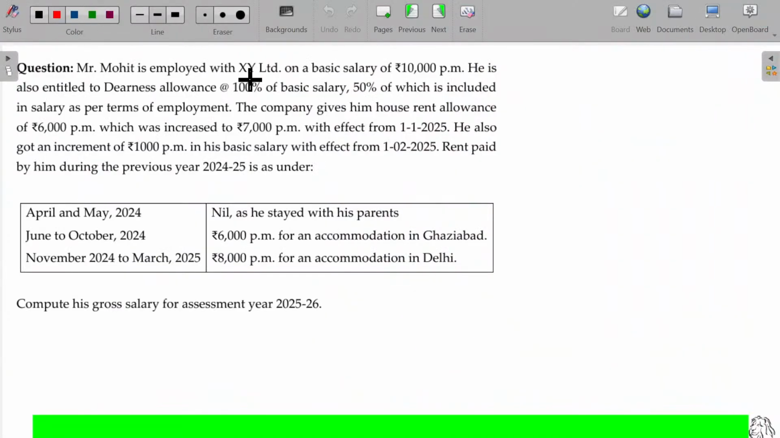Mr. Mohit is employed with XY Limited on a basic salary of rupees 10,000 per month. He is also entitled to DA allowance at the rate of 100% of basic salary, 50% of which is included in salary as per terms of employment. So basic salary 10,000 per month, so 1,20,000. DA allowance also 1,20,000 rupees. But in that 50% forms part of salary.